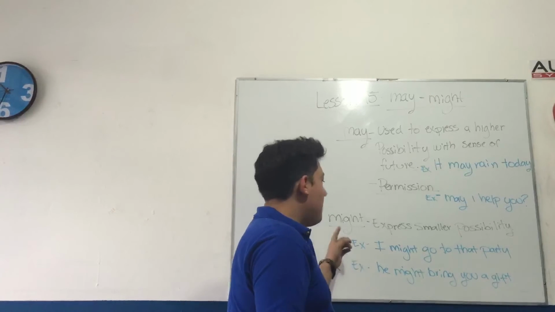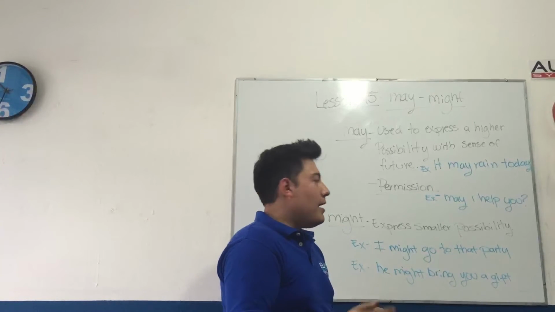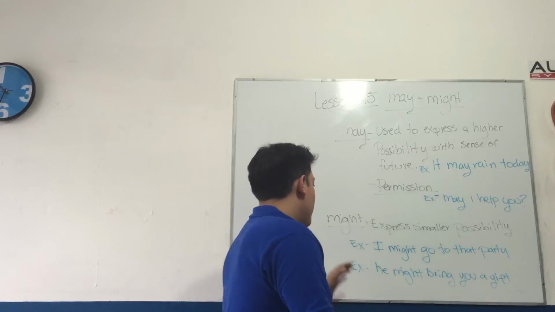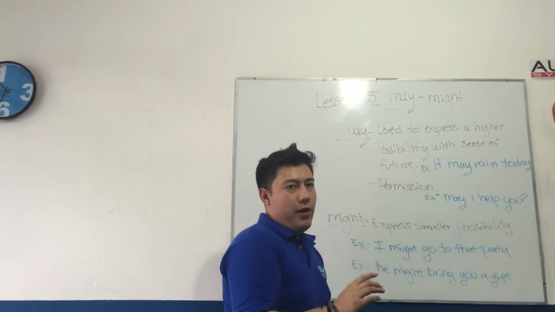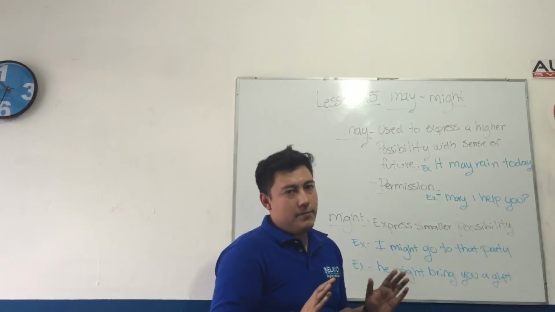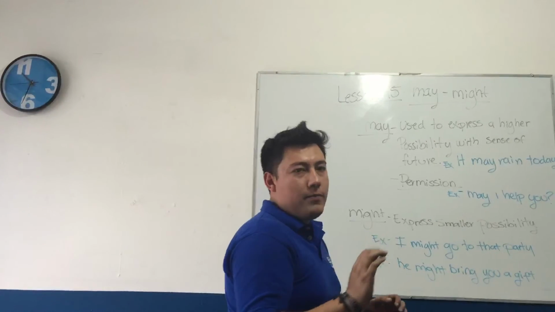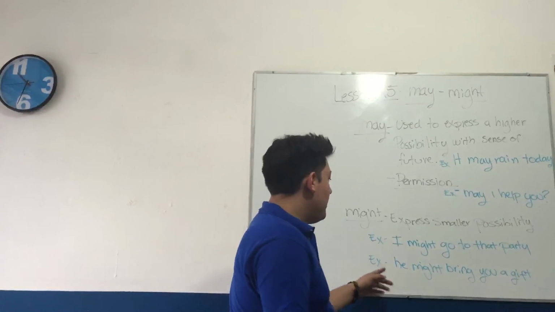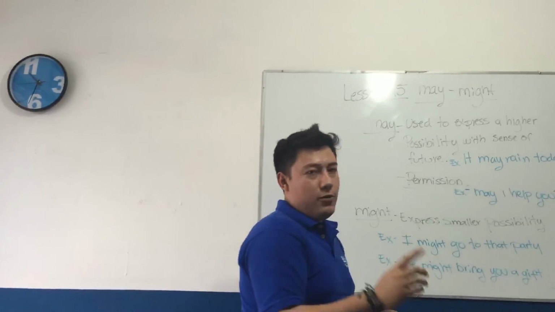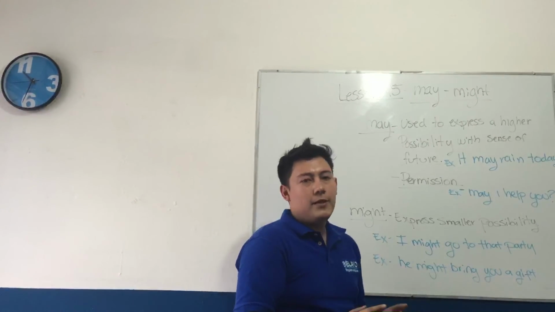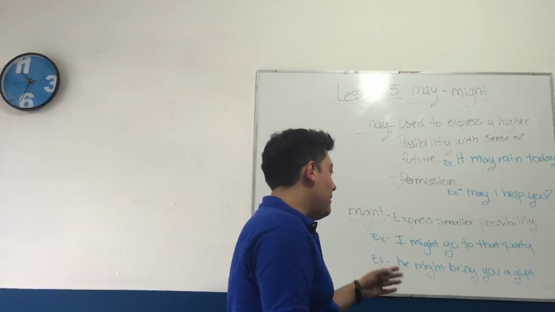Okay? Might expresses a smaller possibility. For example, I might go to a party. You don't know if you're going, but there's a small possibility that you go to that party. He might bring you a gift. You're not sure that he's bringing you a gift, but maybe he brings you a gift.